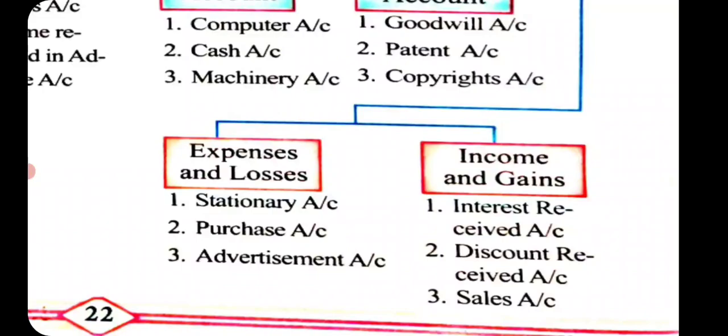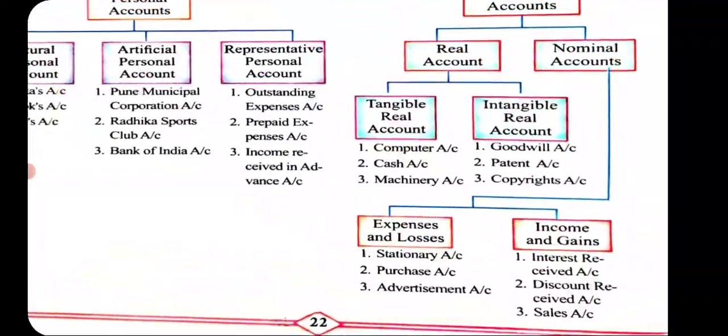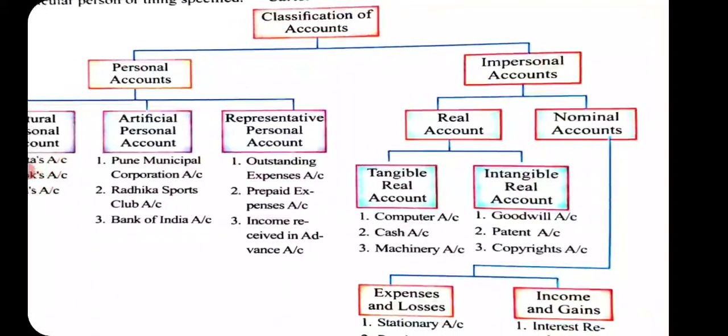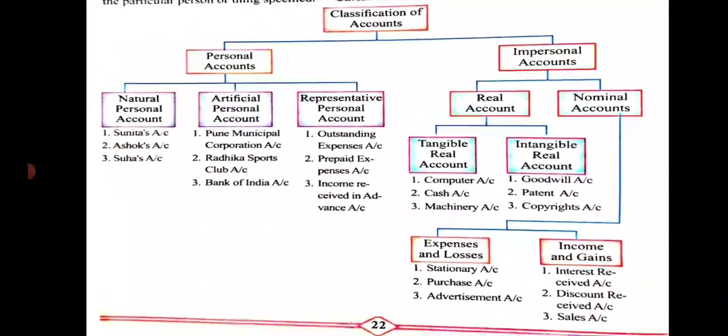They are expense accounts. And there are also some incomes, called revenue income, interest received, discount received, sales account. They are income accounts. So there are three types of accounts: first one is personal, second one real account, third one is nominal account.